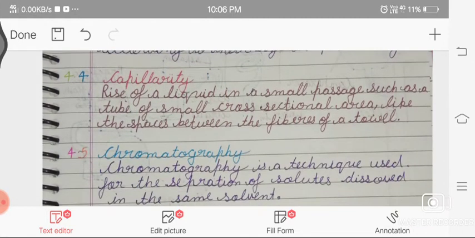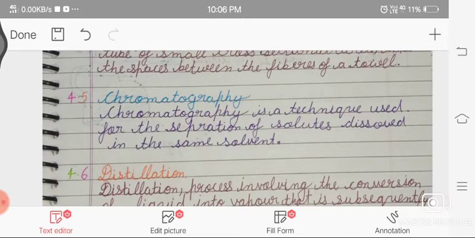So capillarity. What is capillarity? Rise of a liquid in a small passage, such as a tube of small cross-sectional area, like the space between the fibers of a towel. When we put any cloth in water, the water slowly rises up between the small spaces in the fibers of the cloth.